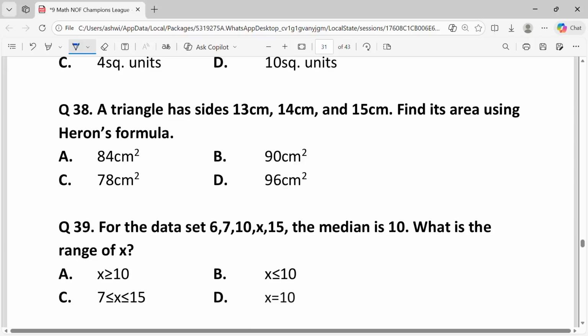Comparing with the given options, the answer is A, 84 centimeter square.